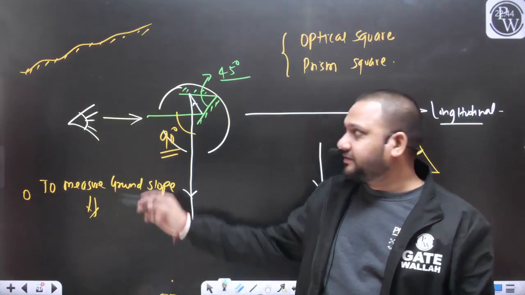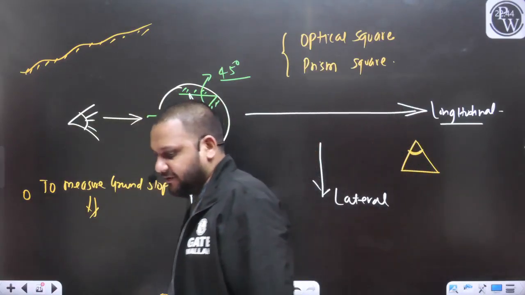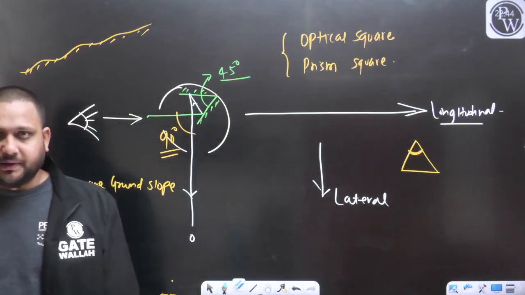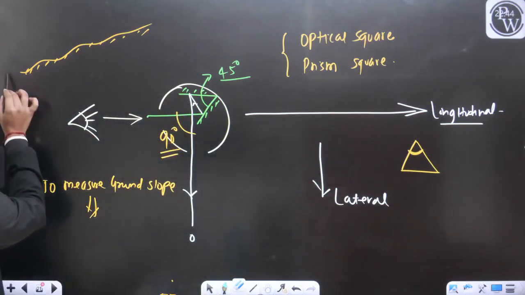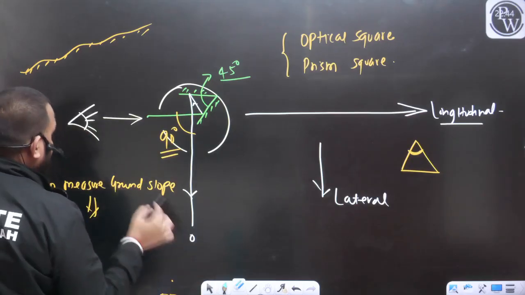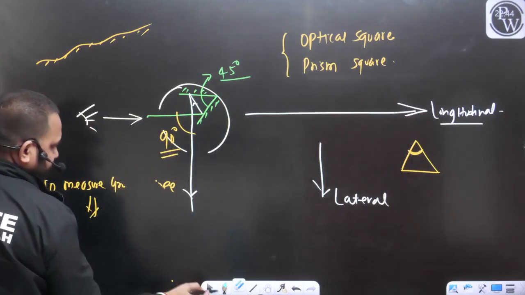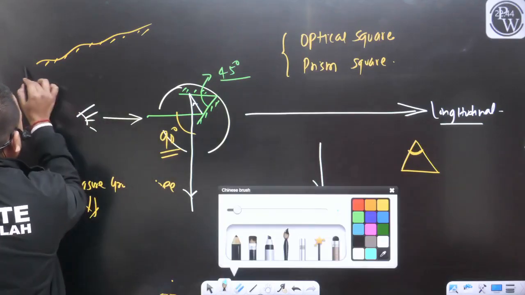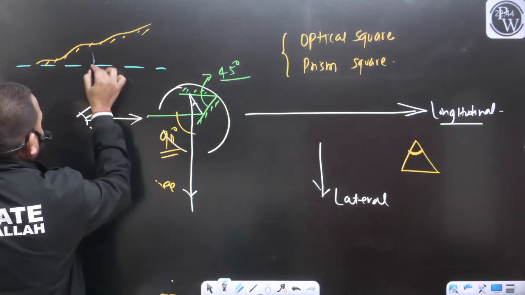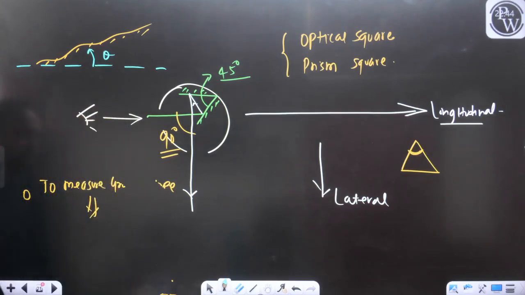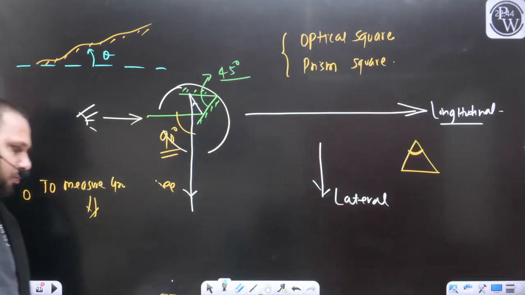This ground is not leveled. There is a slope, yes. How can we define the slope of this ground? This is going to be the slope theta. Yes or no?